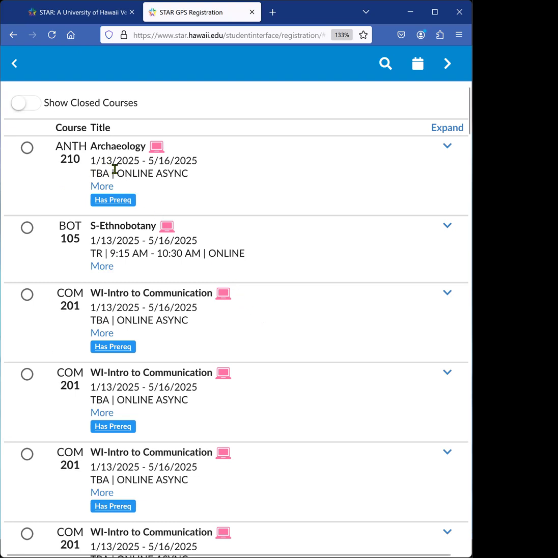Here at the top, you see Archaeology. It says TBA, Online Async. This is a class that does not have days or times or a classroom. The entire class is conducted through a website. You will never have to come on campus, and you will never have to be available at a specific time.